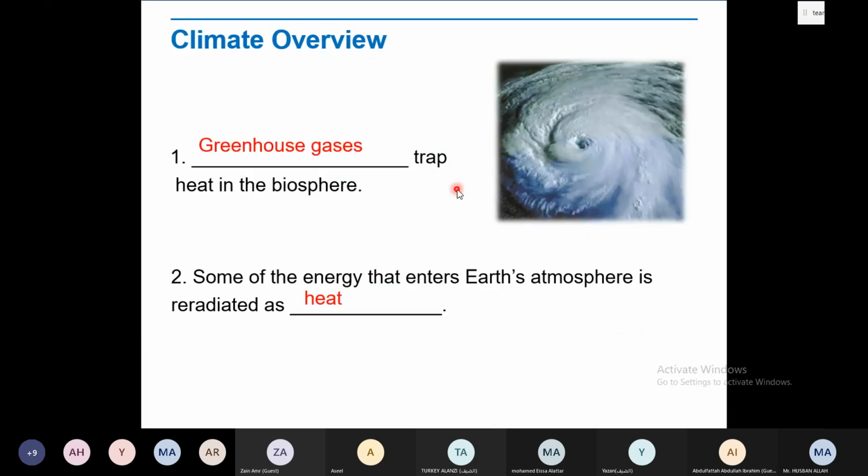Okay, so this was all about today's lesson. If anyone has any doubt, you can ask me. Here you have an overview. The greenhouse traps heat in the biosphere, and some of the energy that enters Earth's atmosphere is radiated as heat. So this was all about the lesson on climate. Lesson 1, we started on page 96 and finished on page 98. If anyone has any type of doubt or question, you can ask.